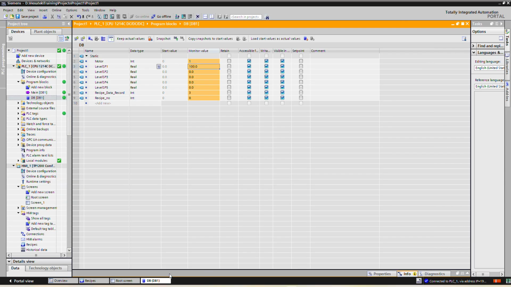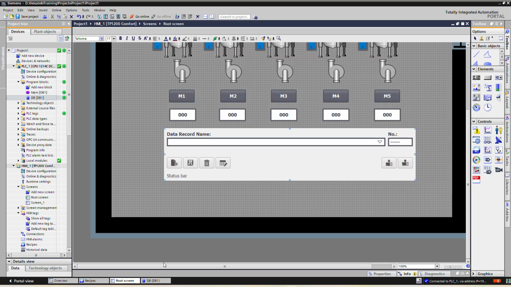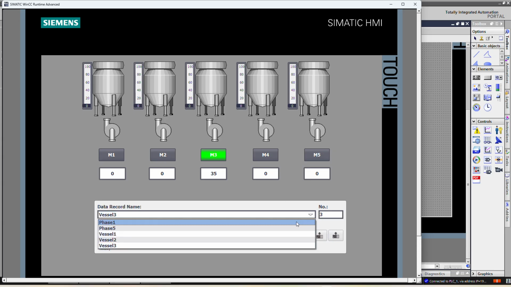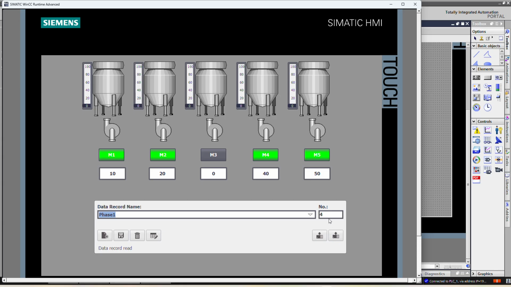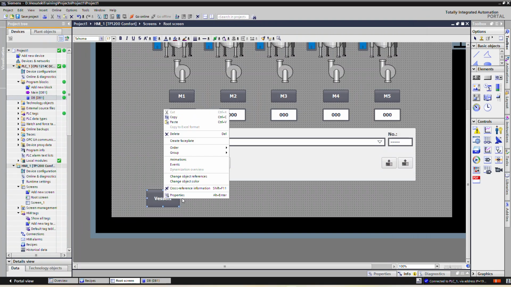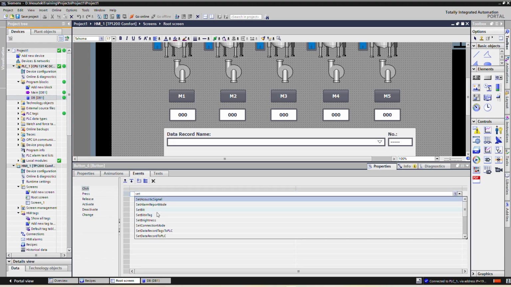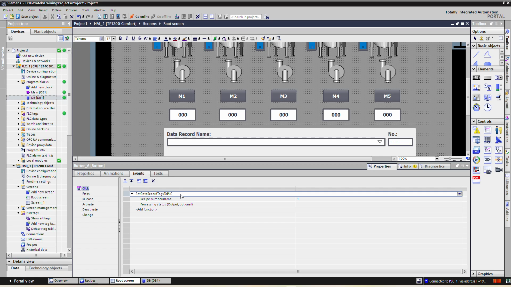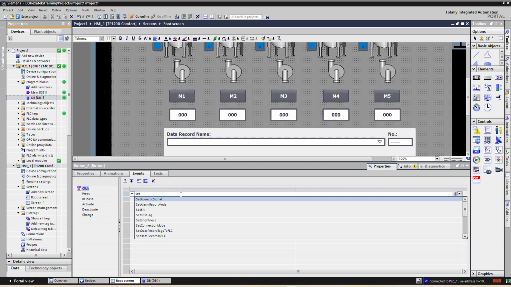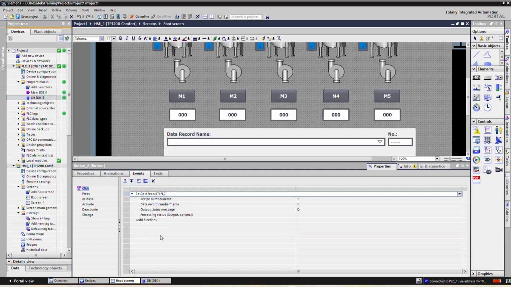Or if we want to transfer it with the single button, we can again use it for vessel 1. So what is the number of vessel 1? Vessel 1 is 4. So here we can use the instruction set data record to the PLC.